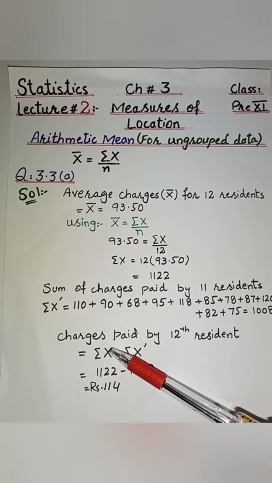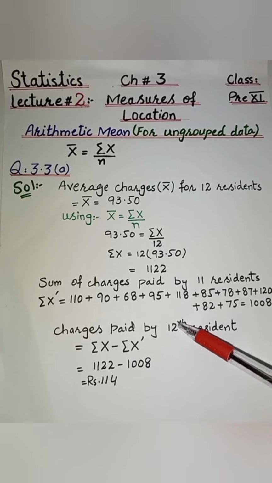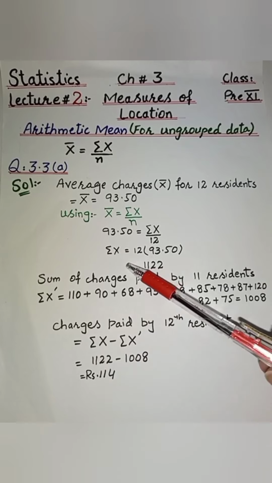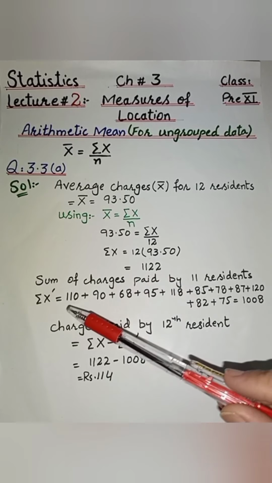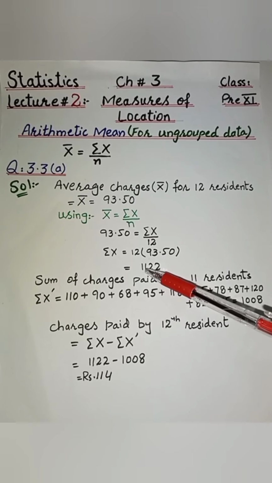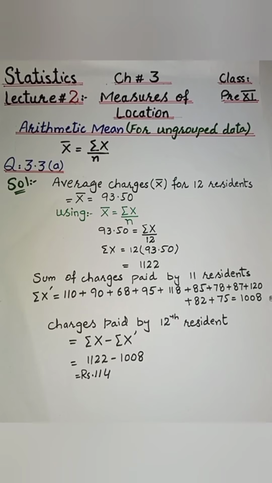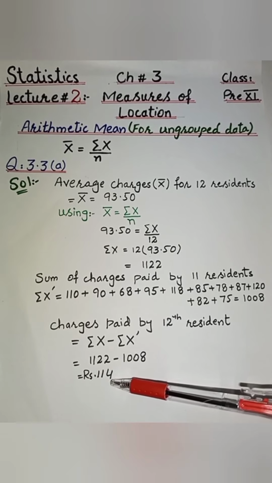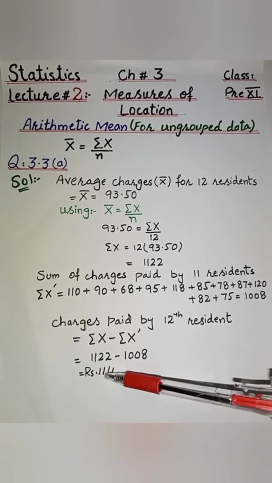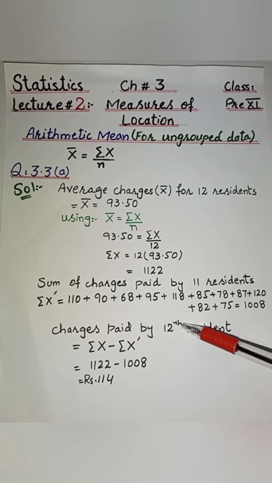Now we have to find the charges paid by the 12th resident. That is equal to sum of x minus sum of x dash. This is equal to 1122 minus 1008, that is equal to rupees 114. This is the answer of charges paid by the 12th resident.